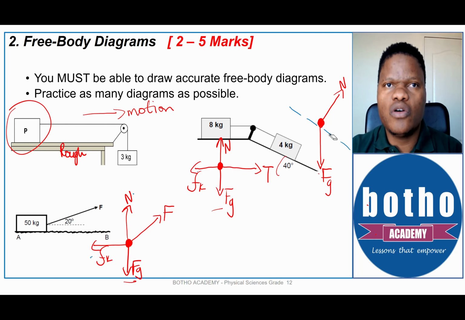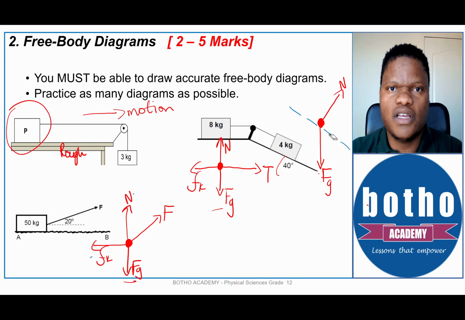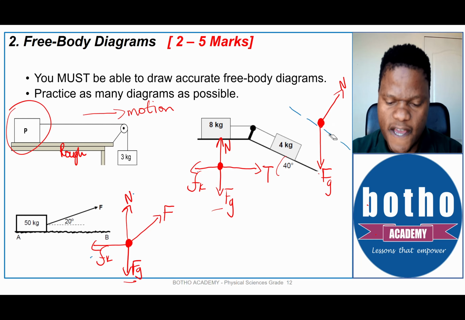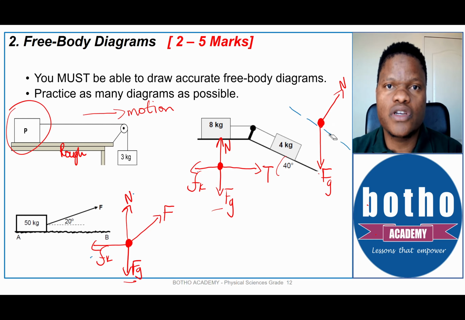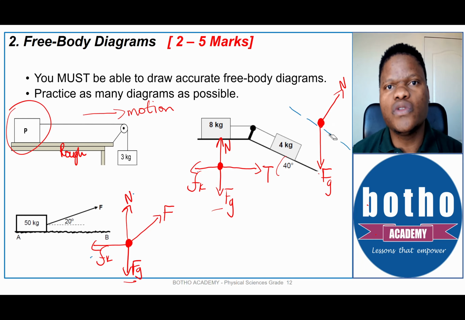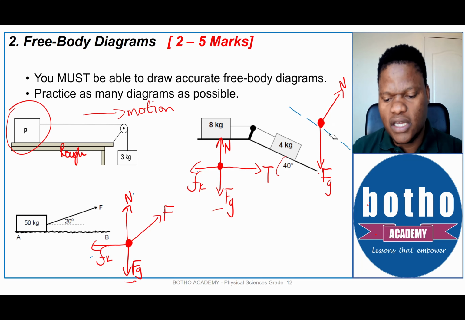And now, because we've assumed that this system, the 4 kilogram block, is sliding downwards, which means the 8 kilogram block is sliding to the right, the system is moving to the right and downwards.